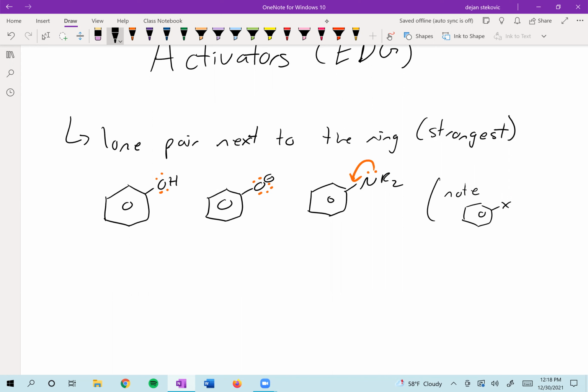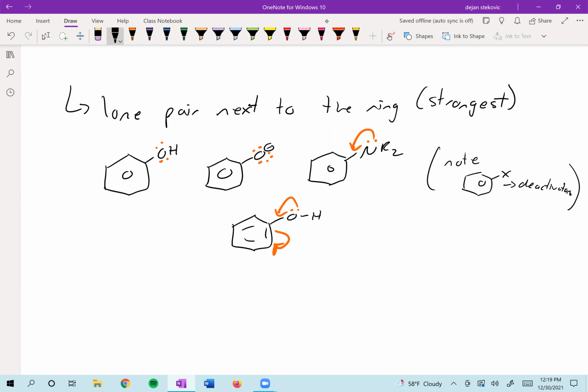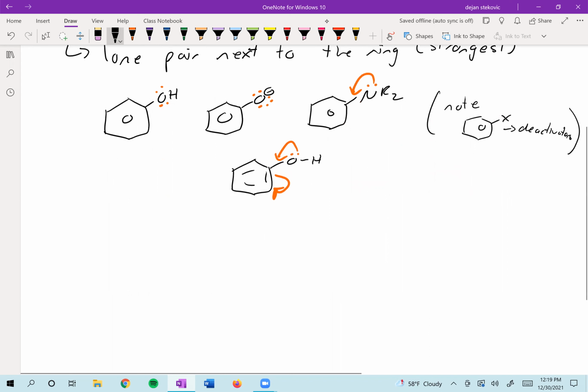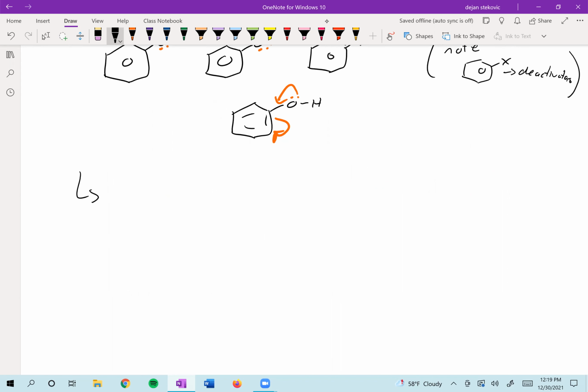And again, the reason for this is resonance. Right, we can take a lone pair, donate it into the ring, and move it all about the ring. And so in this case, resonance beats out induction, and these are strong activators. Next up, we have our moderate activators.